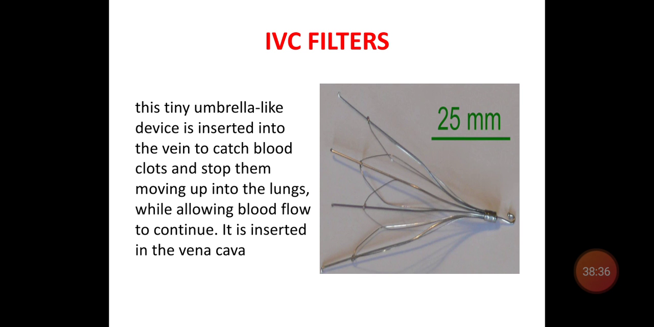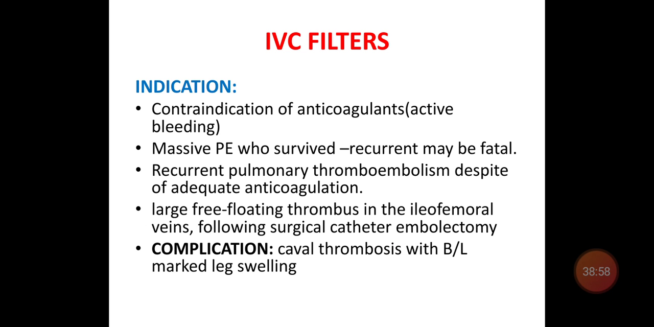IVC filter, that is inferior vena cava filter. These are tiny umbrella-like devices inserted into the vein to catch blood clots and stop them moving up into the lung while allowing blood flow to continue. Usually this is inserted in the inferior vena cava. Indication of this IVC filter is in those with contraindication to anticoagulants, such as a patient with active bleeding.